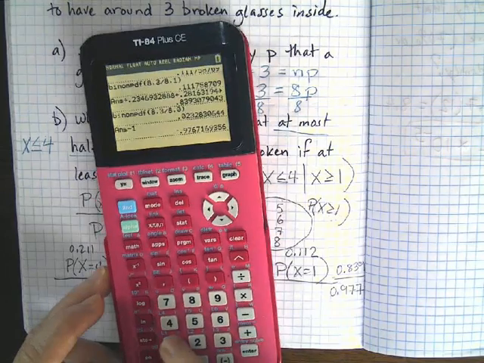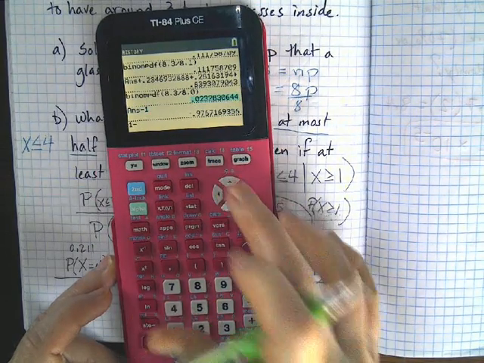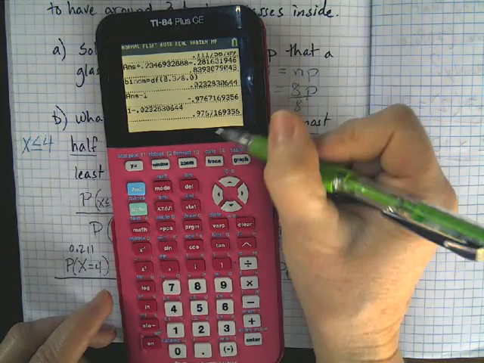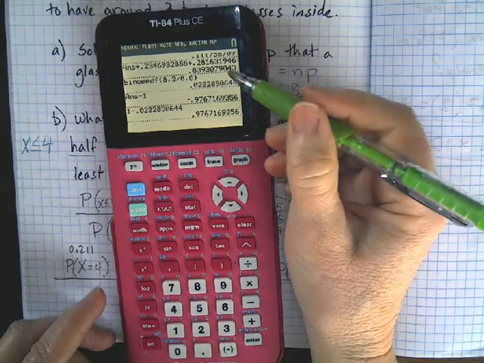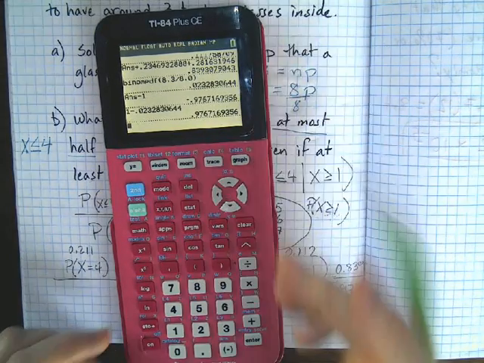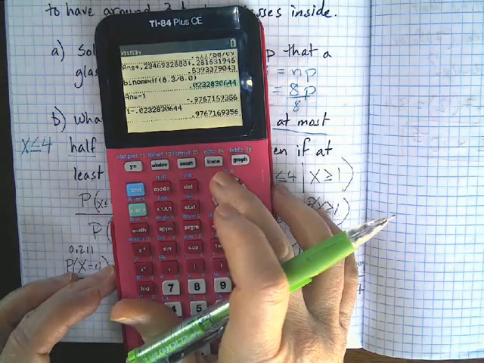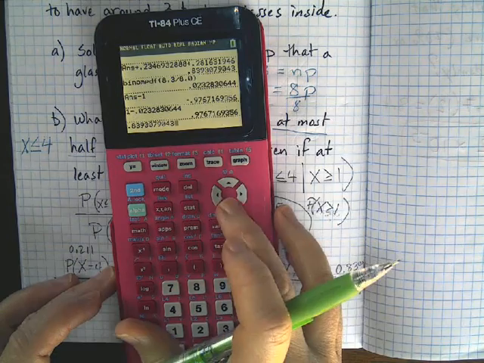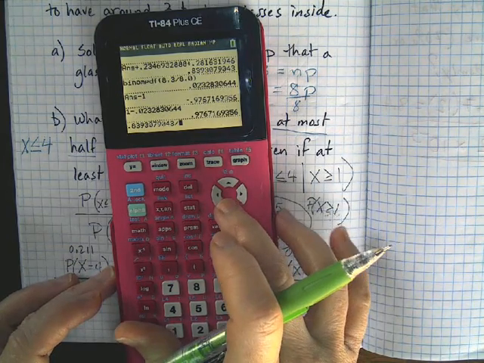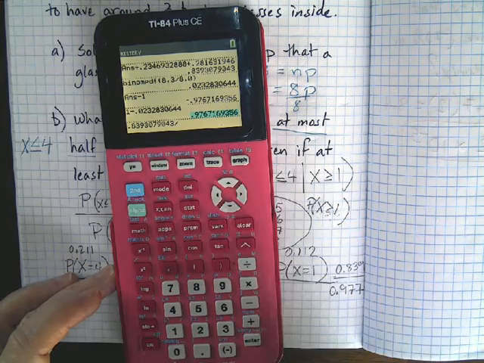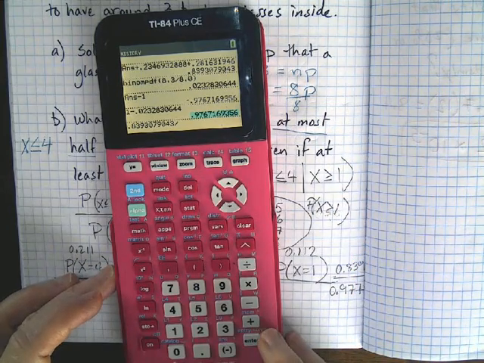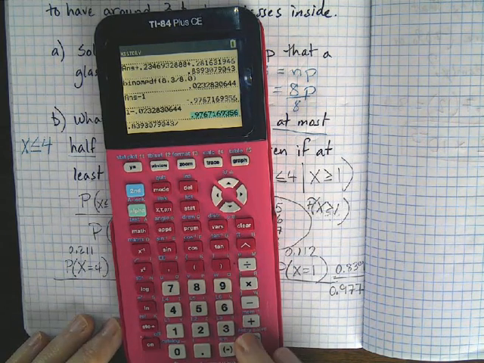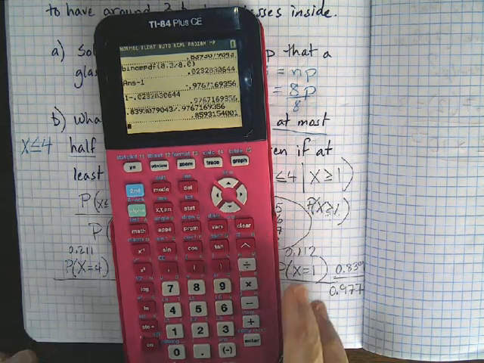Okay, so, or I could do this. I could do 1 minus and then go back up, and if that makes you feel better. Okay, there it is with the positive value. So that's my denominator. My numerator was all the ones that I added together, which is up here. So now I'm going to go and take that numerator. There it is. Okay, that's the overlap of the two choices, and I'm going to divide that by the probability that at least one is broken. And I get, good, I got the right answer.